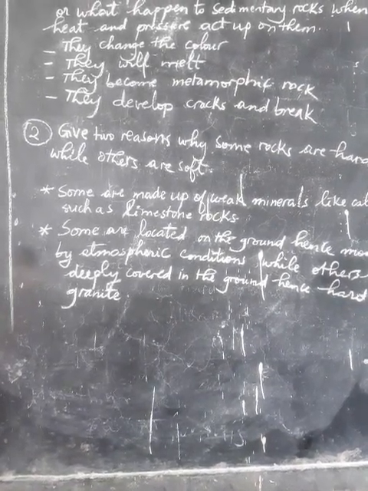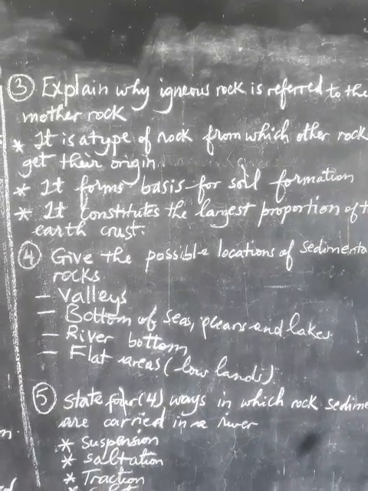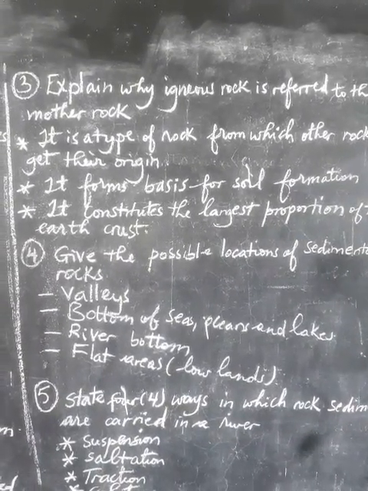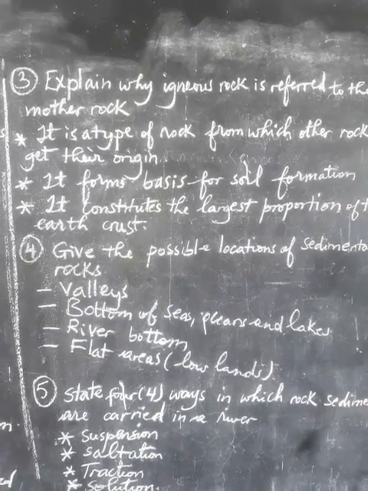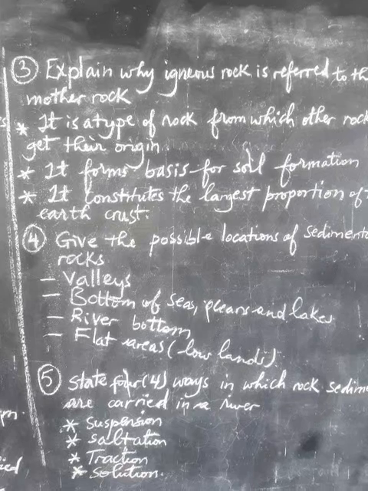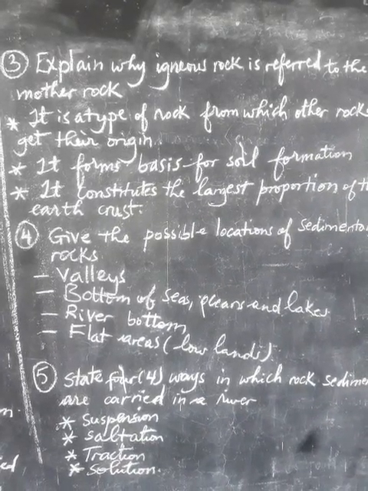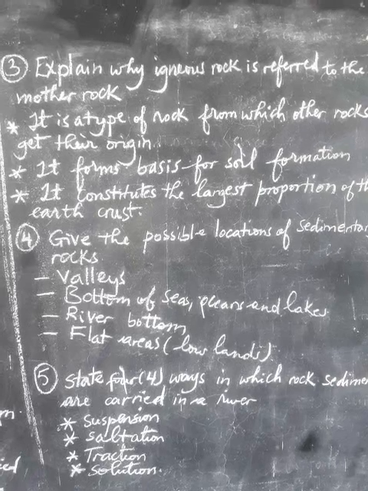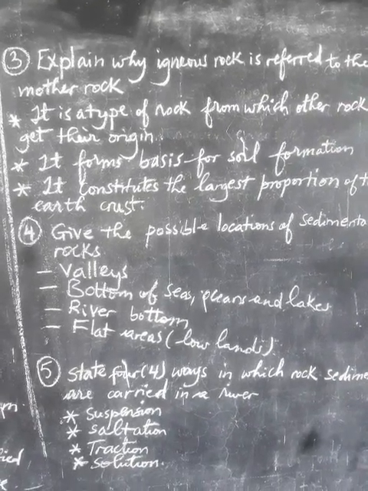Let's go to question number 3. The question is asking, explain why igneous rock is referred to as the mother rock. This question requires us to show how igneous rock is taken as the mother of other rock types. We have 3 main reasons.